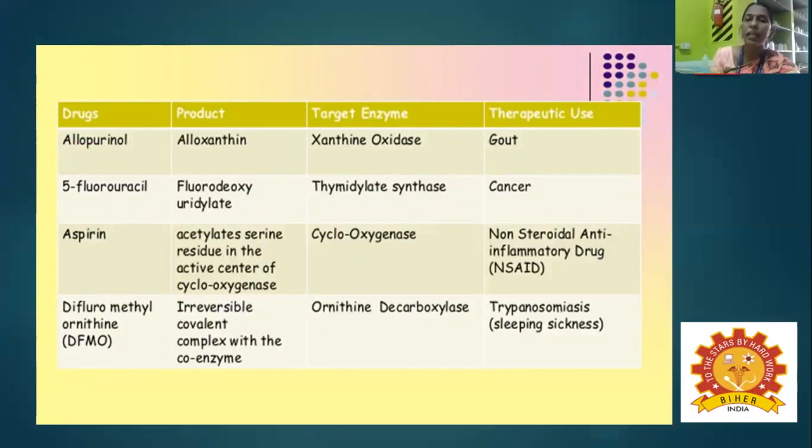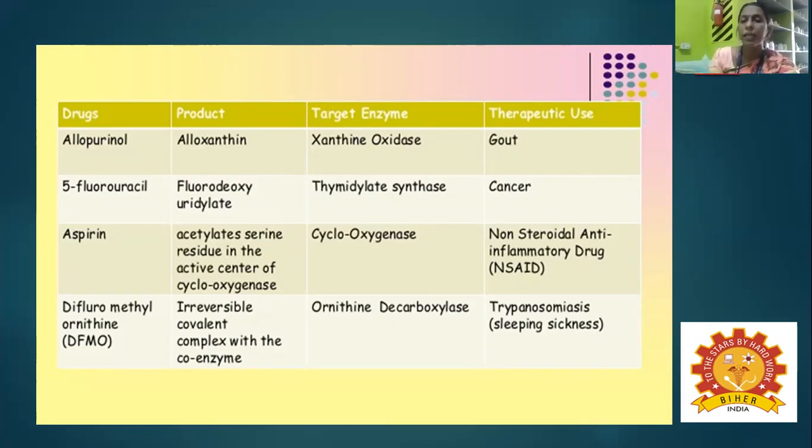Allopurinol, whose target enzyme is xanthine oxidase, is used for the treatment of gout. And aspirin, the normal analgesic drug you have used, has the target enzyme cyclooxygenase. What does it inactivate? It inactivates the serine residue in the active center of cyclooxygenase. Cyclooxygenase is blocked, so it is called a non-steroidal anti-inflammatory drug. And next is 5-fluorouracil, which is especially used in cancer. And then difluoromethylornithine, where the ornithine decarboxylase enzyme is completely blocked.